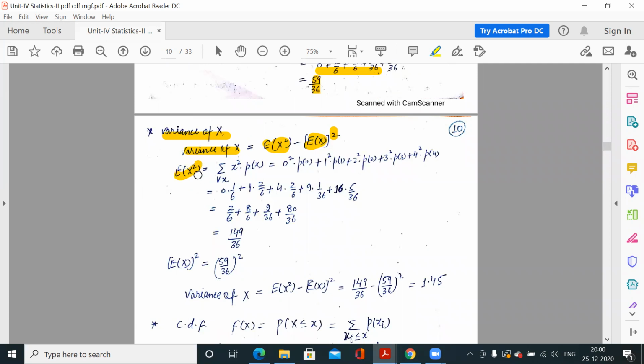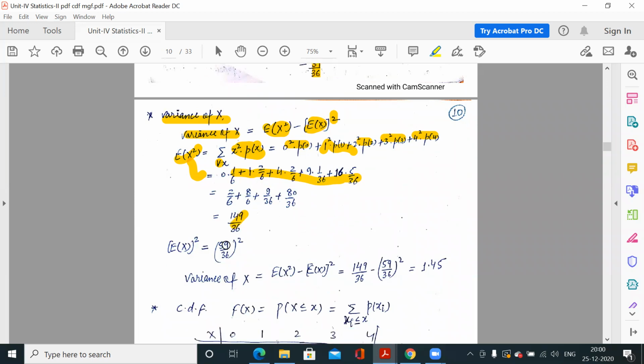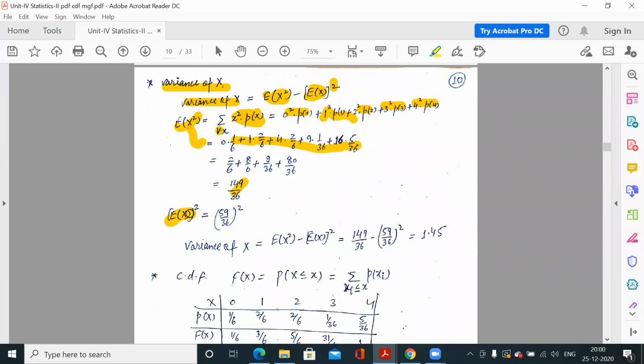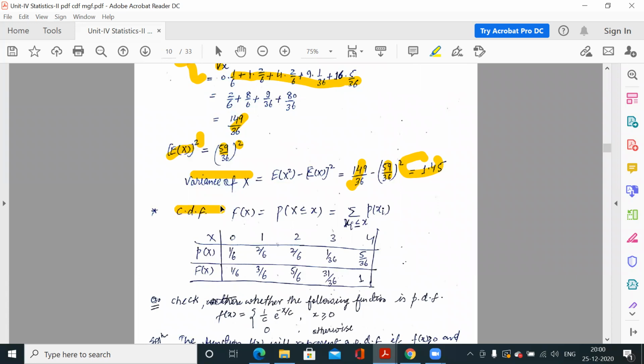So for the expected value of X square, you now multiply X square to P(x). This is the formula for the expected value of X square: X square into P(x) for every X. So X is 0: 0 square P0, 1 square P1, 2 square P2, 3 square P3, 4 square P4. Writing all the values numerically, this is 149 by 36. The expected value of X square you already have, and 59 by 36 whole square. So variance of X is 149/36 minus (59/36) whole square. This is 1.45.